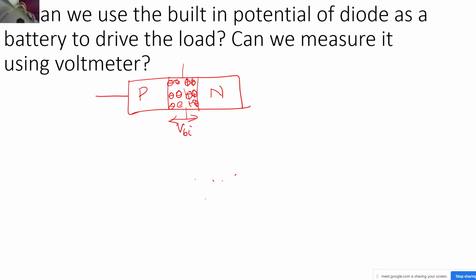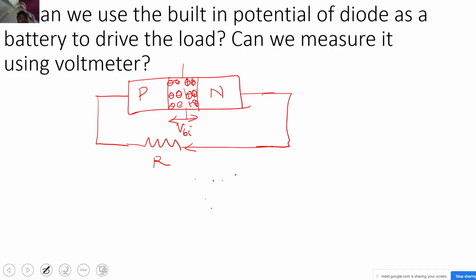So now what I am telling you first is that if I connect a load resistor across this, can a current flow through this resistor, because I have this VBI? Let's say this VBI is around maybe 0.7 volts or maybe 0.68 volts. I don't know. Let's say 0.7 volts, correct? So now if I have this 0.7 volts with me, can I use this 0.7 volts to drive any load? That is, can I use this built-in potential as a voltage source? And the second question is, can we measure this VBI, that is 0.7 volts, with the help of a voltmeter connected across this PN junction diode?